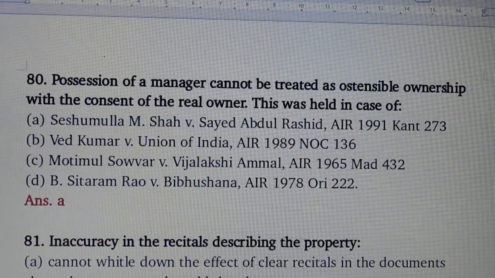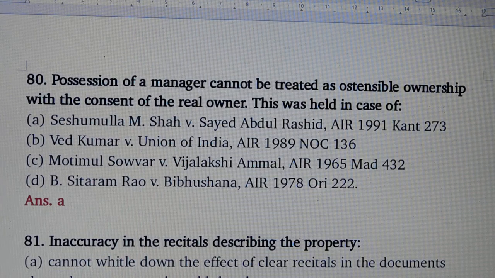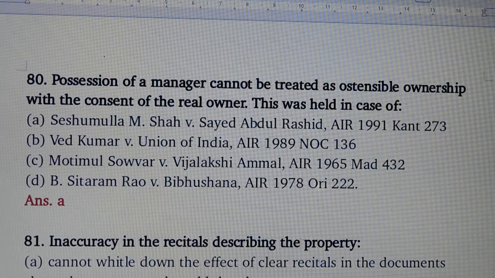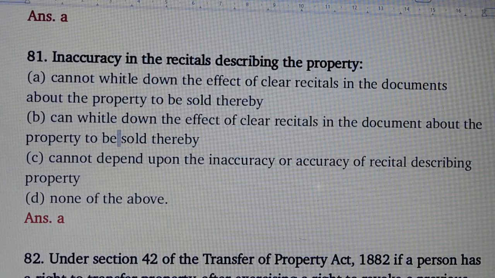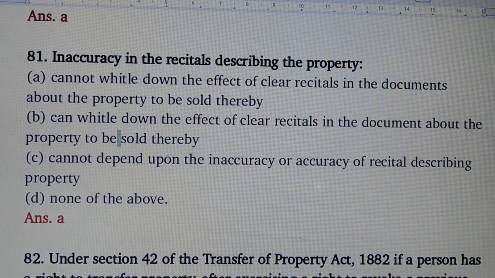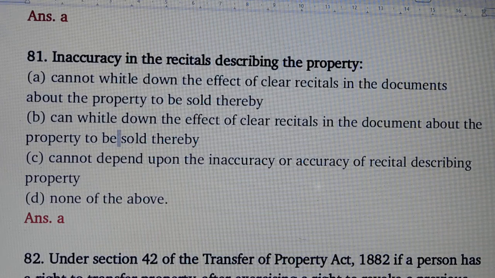Question number 80. Possession of a manager cannot be treated as ostensible ownership with the consent of the real owner. This was held in case of. Answer is option number A, Shishumullah M. Shah versus Sayyid Abdul Rashid. Question number 81. Inaccuracy in the recitals describing the property. Answer is option number A. Cannot whittle down the effect of clear recitals in the documents about the property to be sold thereby.